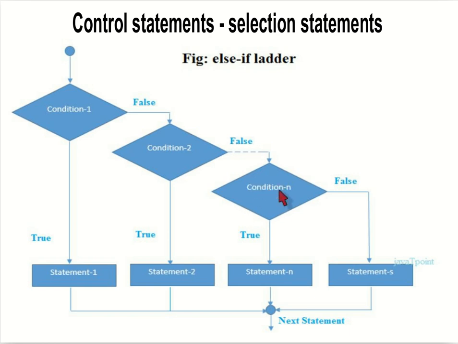And if the last condition is also true, then it will execute this one. Otherwise, if the last condition is also not true, then it will go to the last statement, execute it, and go to the next statement. So this is the execution of the if else if ladder.